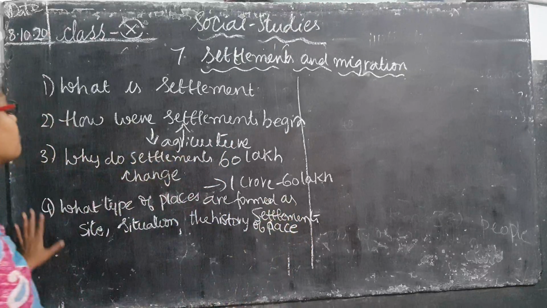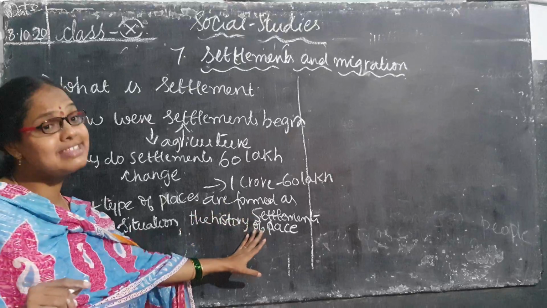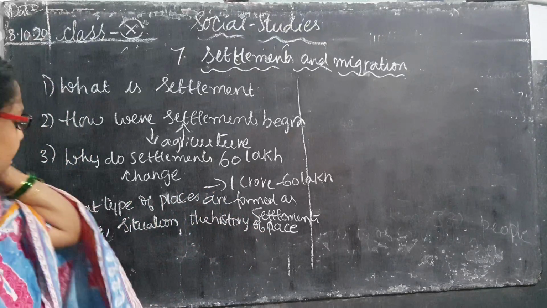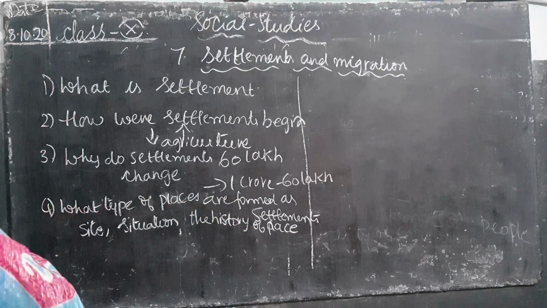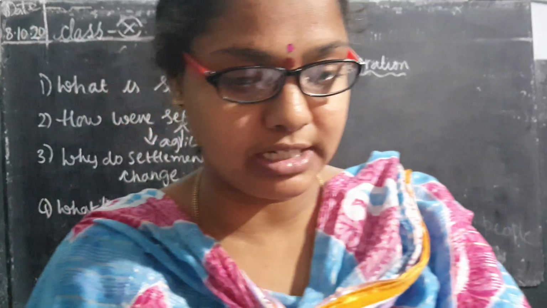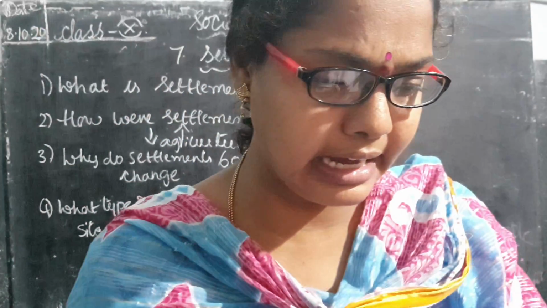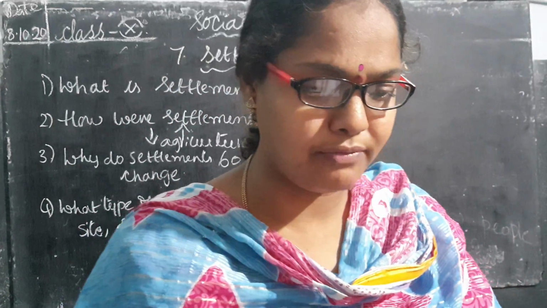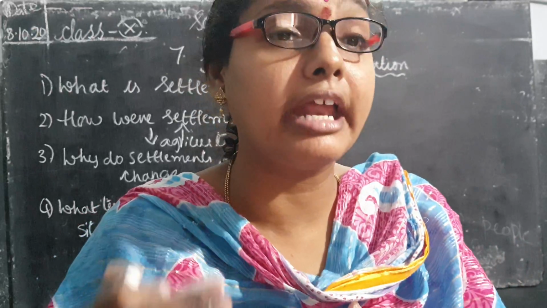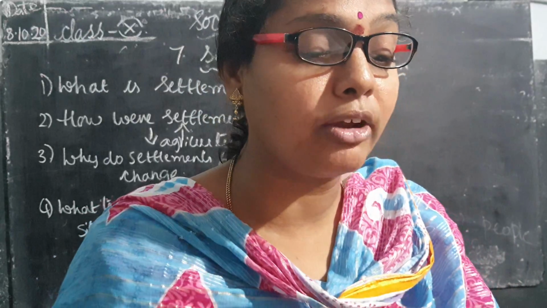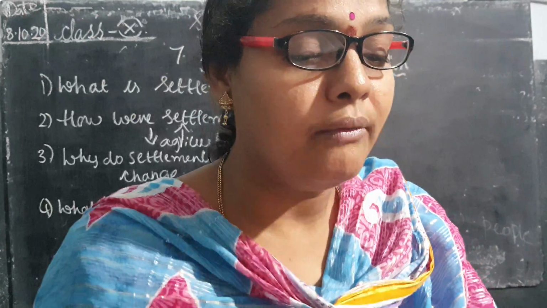What are the three things? Why are places formed as settlements? Why are people settling in those particular places? Because of the site. What is the site? If you open your textbook, children, site refers to the places favorable in early settlement periods, where people were able to get water supply and good protection from invasions.